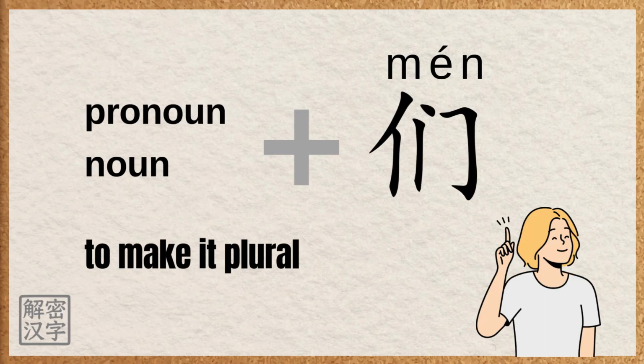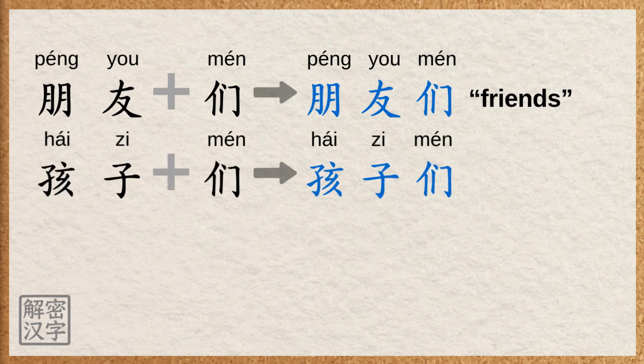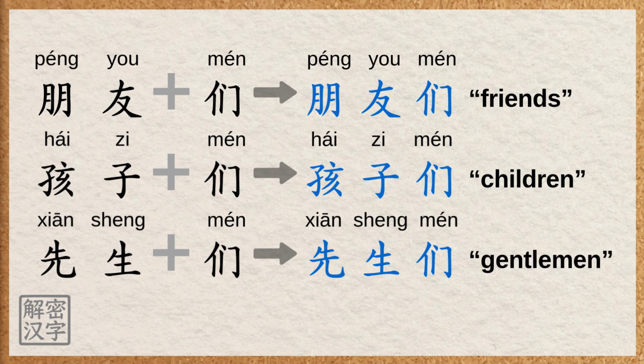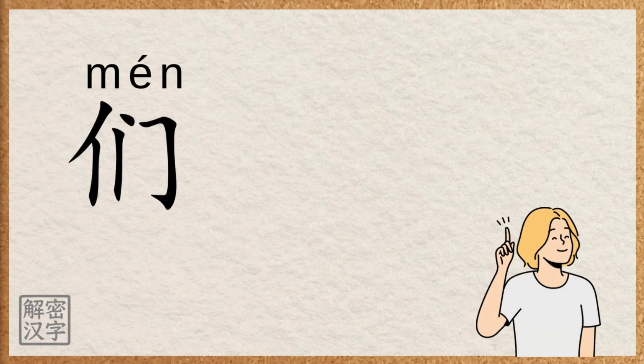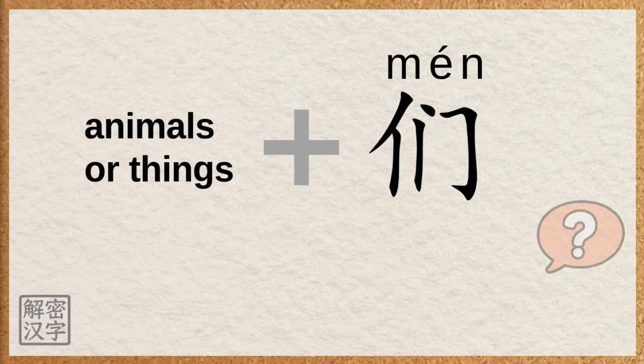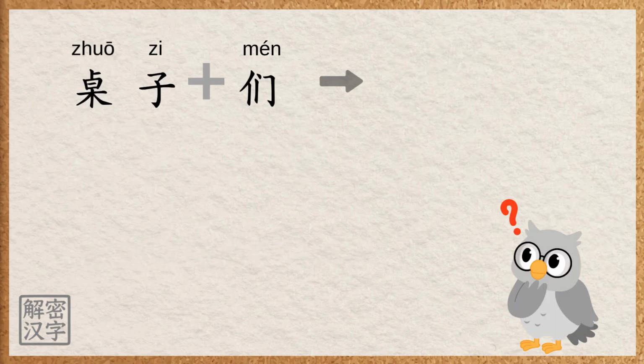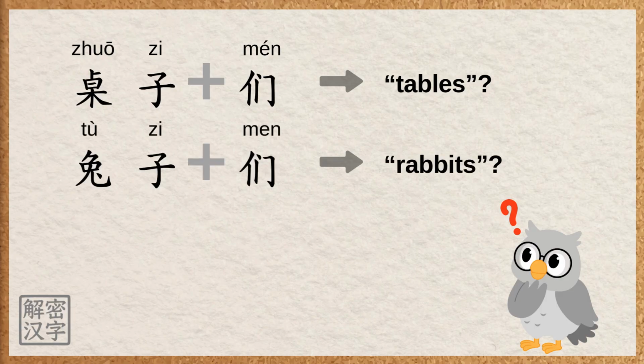Besides being added after pronouns to make them plural, 们 can also be added after nouns to show plural. For example, 朋友们 means friends, many friends. 孩子们 means children, many kids. 先生们 means gentlemen, a way to address a group of men. You may have noticed something. The character 们 is most commonly used after nouns that refer to people. You might be wondering, can we add 们 after animals or things to make them plural? For example, can we say 桌子们 for tables or 兔子们 for rabbits?